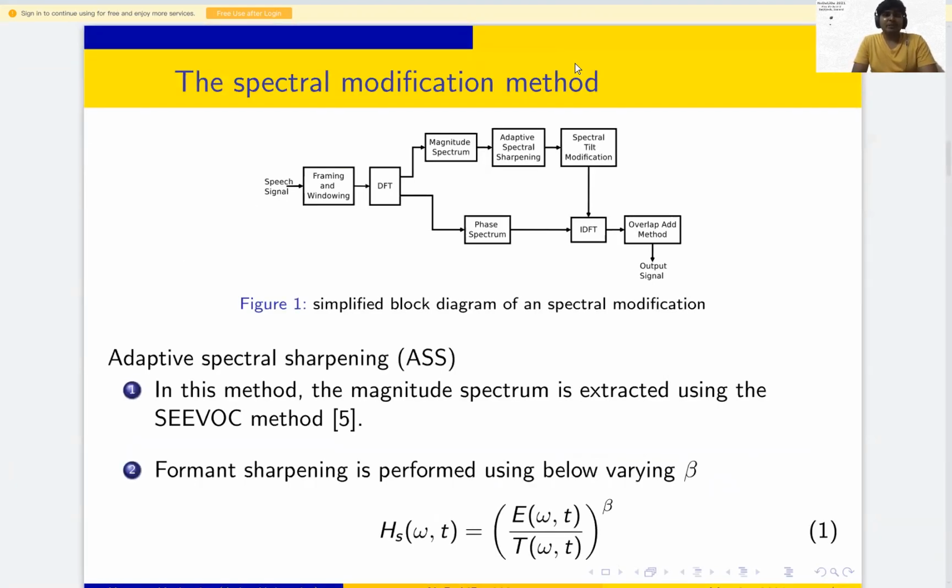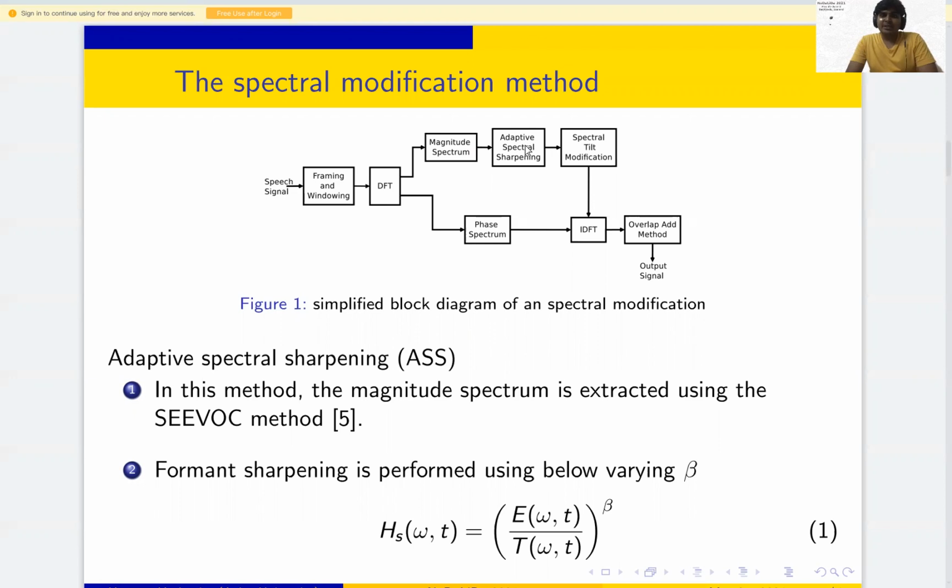This is the spectral modification method. This diagram describes the proposed method. First we have a speech signal. We do the framing and windowing, and then find the DFT. After finding the DFT, we find the magnitude spectra and phase spectra. For the magnitude spectra, we apply adaptive spectral sharpening and then spectral tilt modification. Then the IDFT is calculated with the merger of the phase spectrum and the modified magnitude. Then we apply the overlap-add method to reconstruct the signal, and finally we get the output signal. This is the overall process of the spectral modification method.